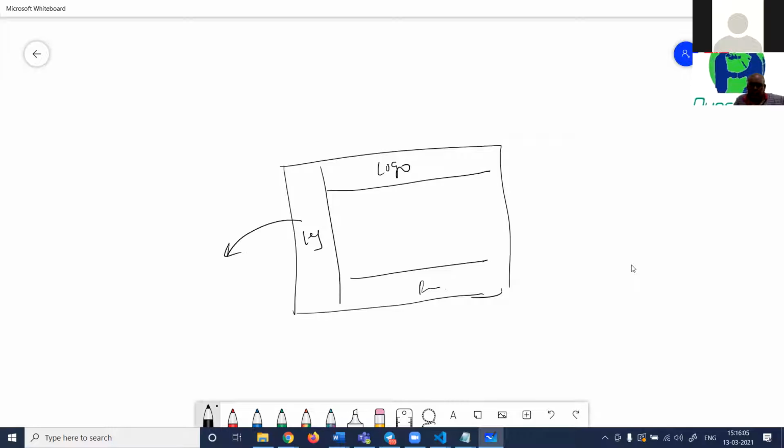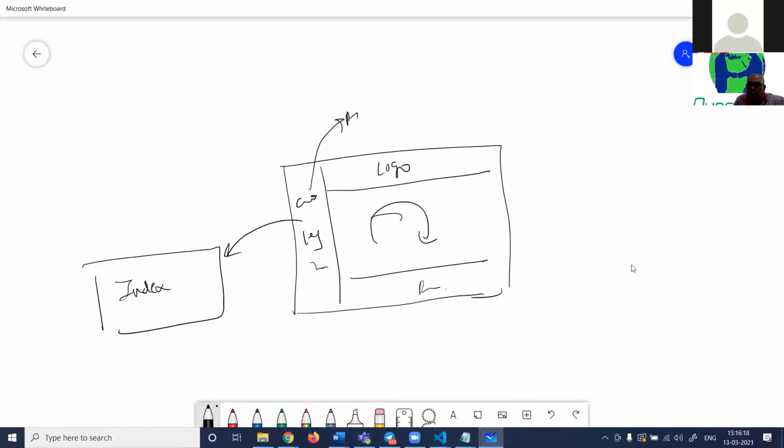This will get loaded into index. When you click on these links, if you click on about us, it will go to about. If you click on customer, that page will be loaded and unloaded. What I'm saying is, we need one extra page now, called the template page. The template page means common look and feel. In all websites, normally you have a common look and feel, right?